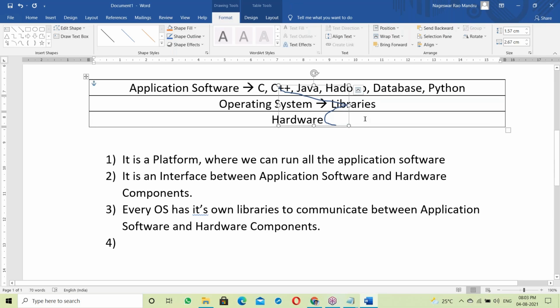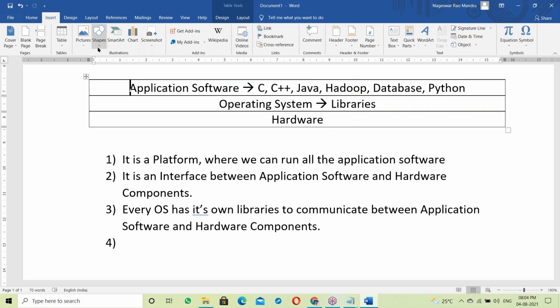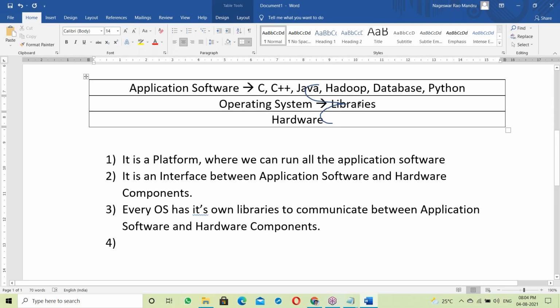Every program has to link. This is very, very important for Java concepts. Application software like C, C++, Java, Hadoop, database, Python, every program first of all links with the OS library. Using the libraries, it can communicate with hardware components. So every program has to link with the OS library to communicate with hardware components.